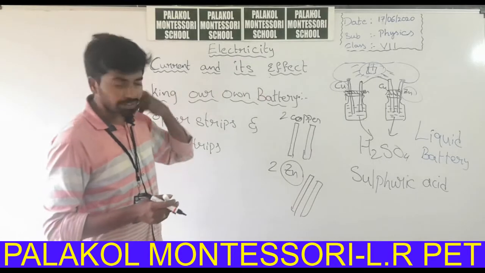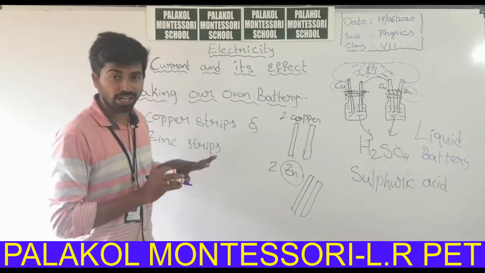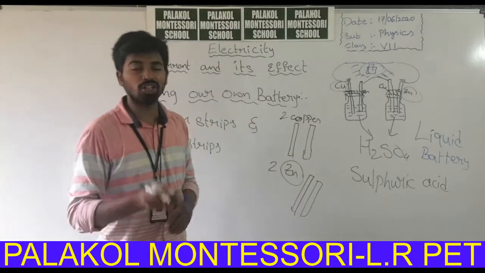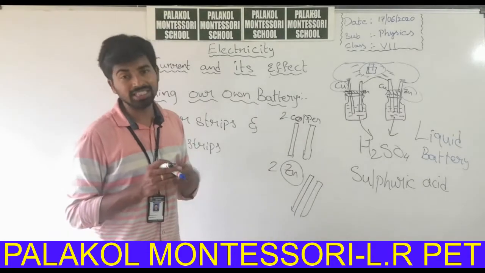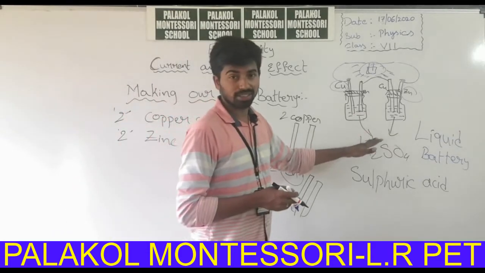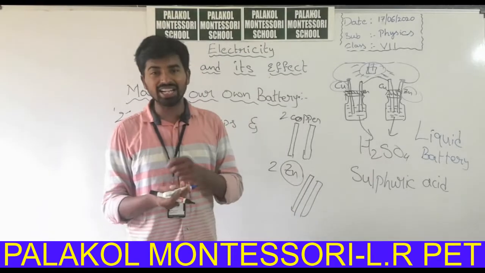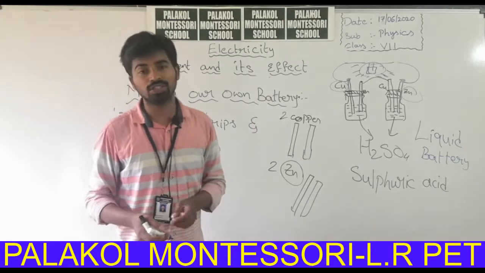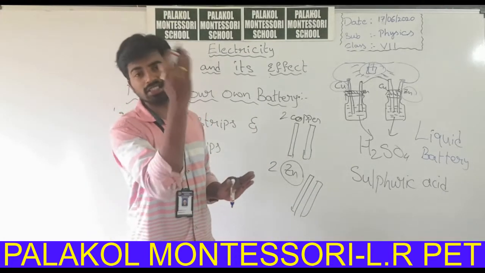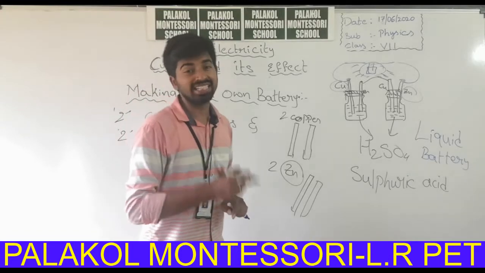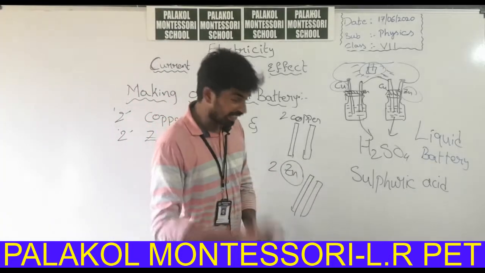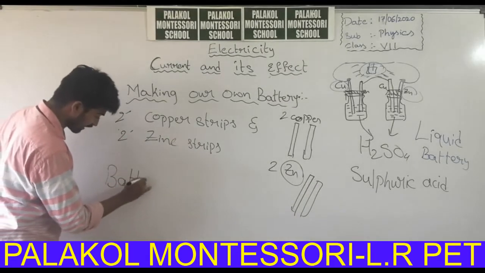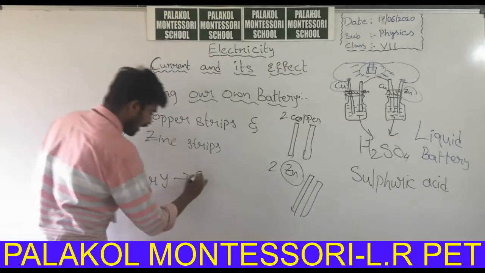So, what was the observation here? Now you know about the process of making our own batteries, and whatever is observed in the battery, some chemistry will be there, some chemical reactions will be observed, and because of those chemical reactions the batteries will act as a source of energy. Fans work by using electrical energy. Here the battery is a source of energy and it is capable of supplying electric energy.